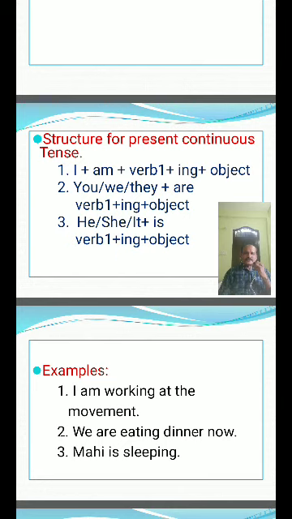She is playing chess game. Like that, so many examples we have. I am working at the moment. I plus am plus verb ing form plus object. You, we, they plus are plus verb ing form plus object. He, she, it plus is plus verb ing form plus object.